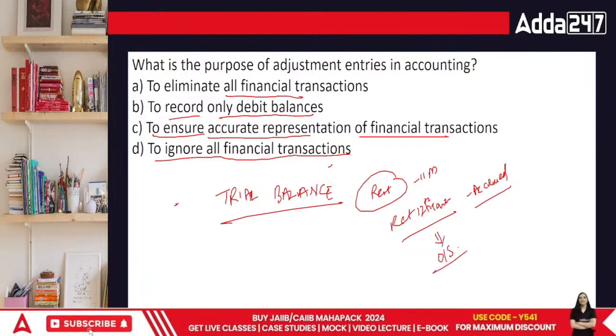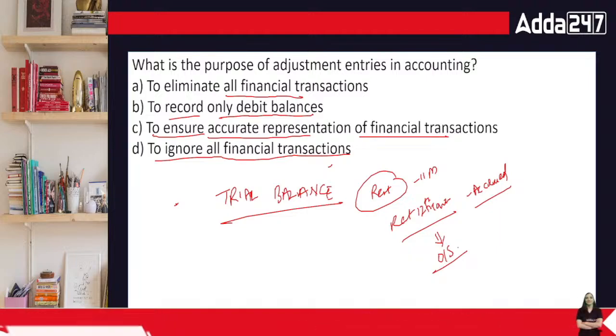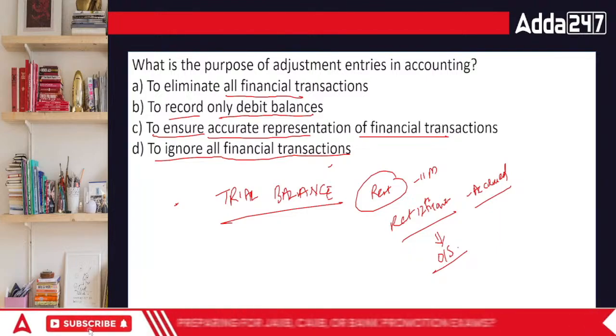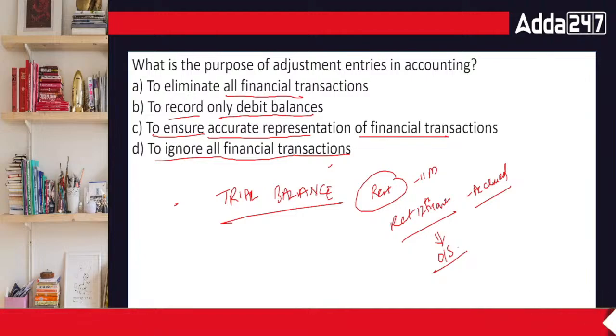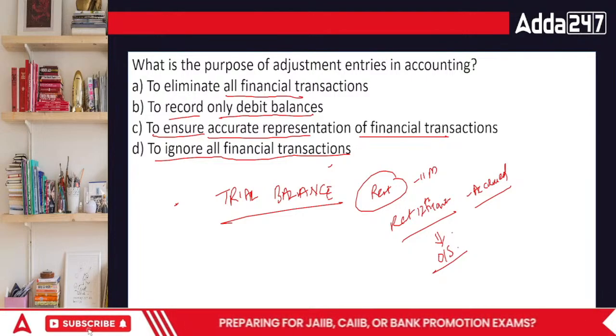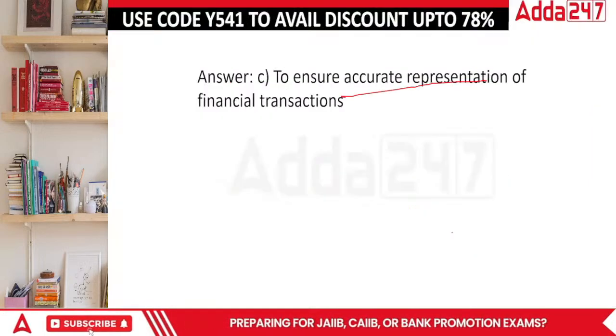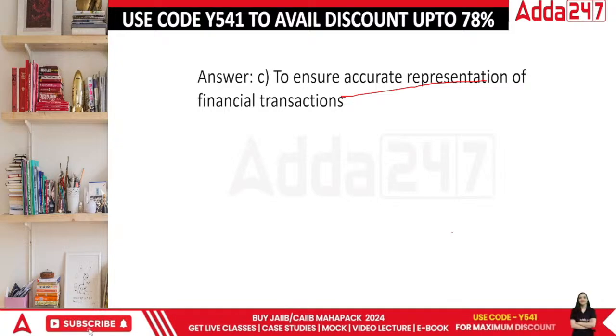If we are not recording this amount, our books of accounts will give us a wrong image. And that is what is not good for the organization. Done. So we have to record all the expenses, we have to record all the incomes.